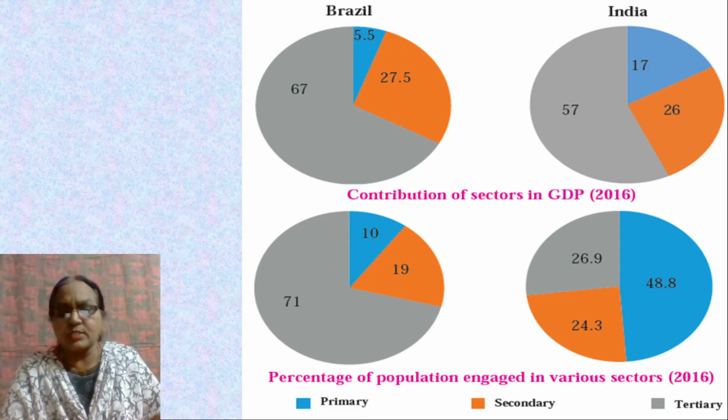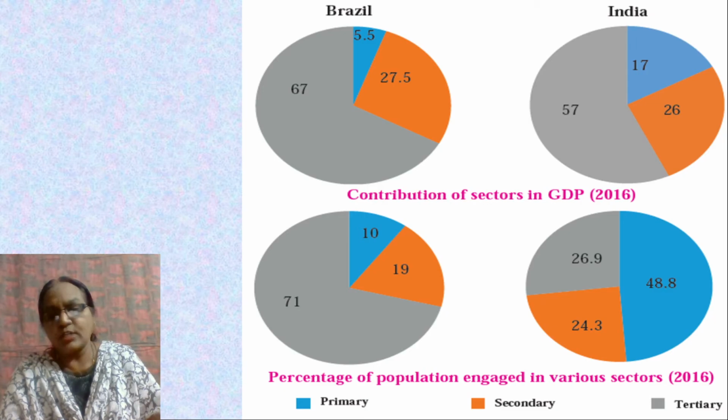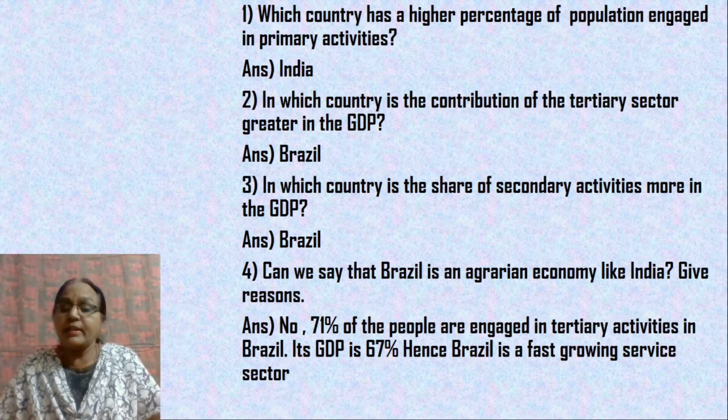So let's come to this. Look at this. Primary activities are concerned with agrarian economy. Here, 10% of the population is engaged in agriculture. But in India, you find 48.8% is concerned with agriculture and allied activities. But look at this, you have 71% of the population engaged in tertiary activities, but in India it is only 26.9. So is Brazil an agrarian economy?